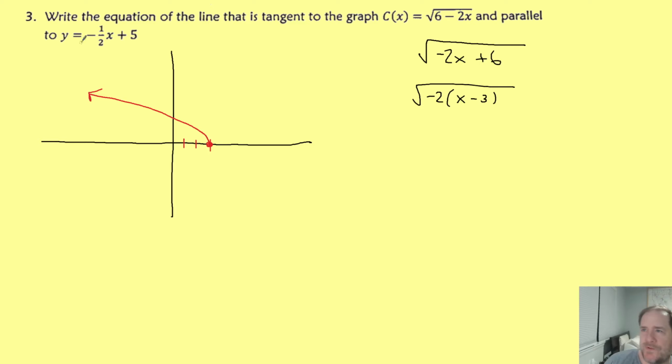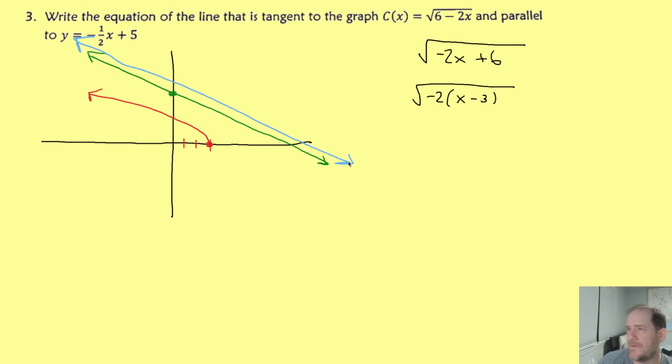And it says we're supposed to try to be parallel to the line whose equation is -1/2x plus 5. Well, the 5 means I'm up 1, 2, 3, 4, 5. Maybe I'm here. And my slope is -1/2, so I'm coming down like maybe about like so. So the thing that I'm trying to write the equation of is the line that's parallel to this line, but tangent to the red function. So I'm going to draw this line right on top of it, and then I can grab it and drag it around.